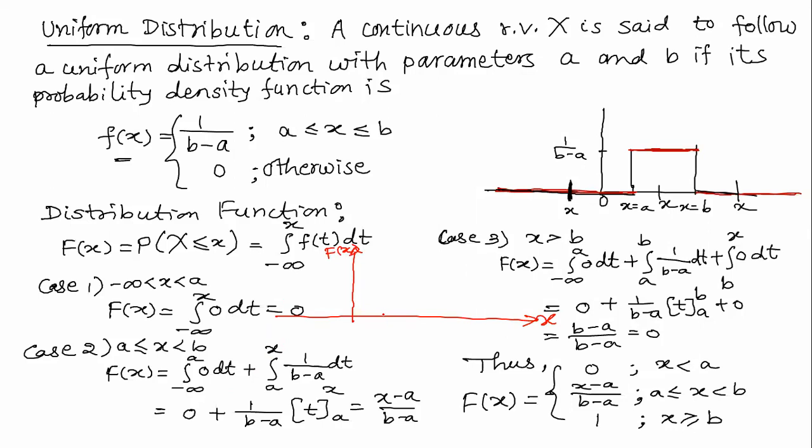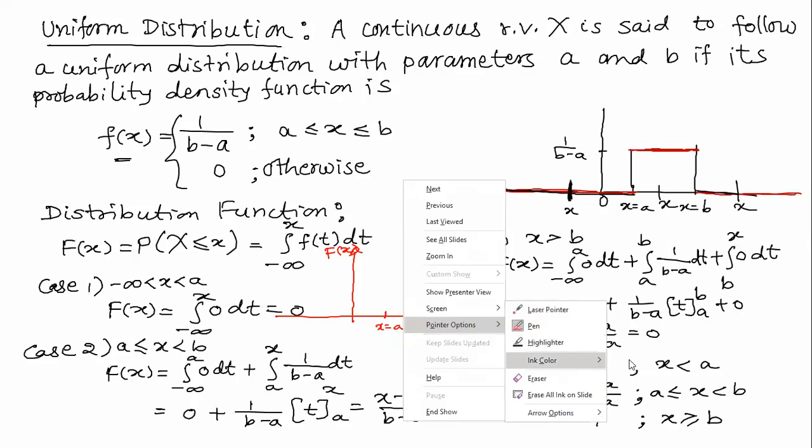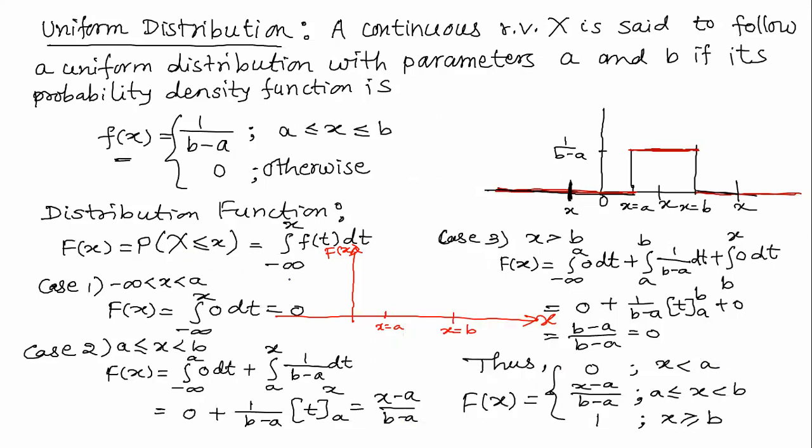Now, suppose this is x equal to a, this is x equal to b, and use another color. Here we have seen when x is less than a, capital F of x is 0. So until this it is 0.